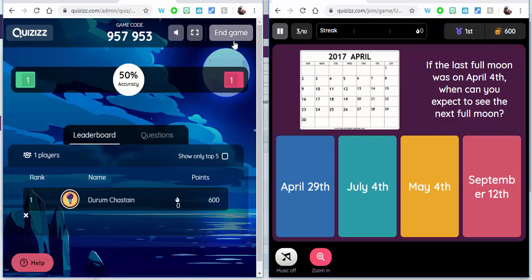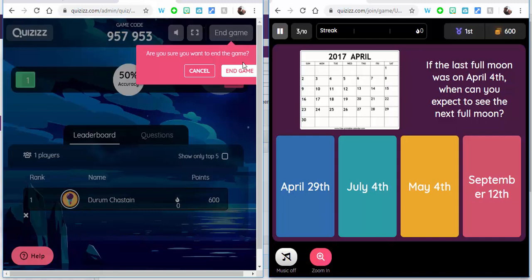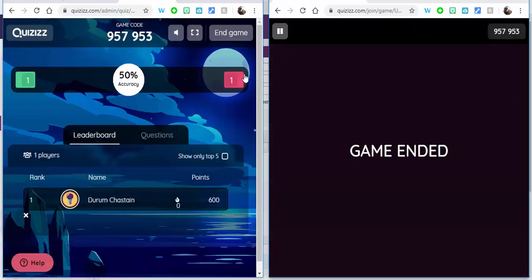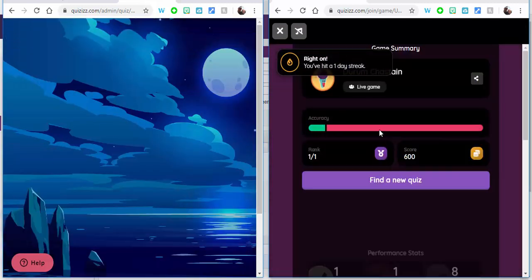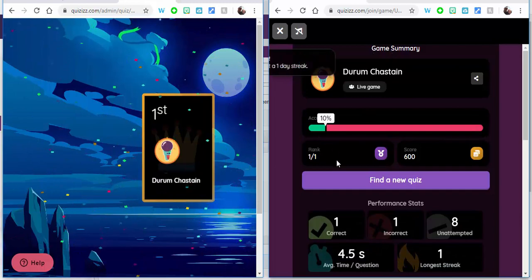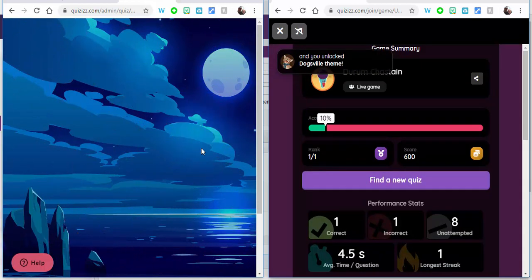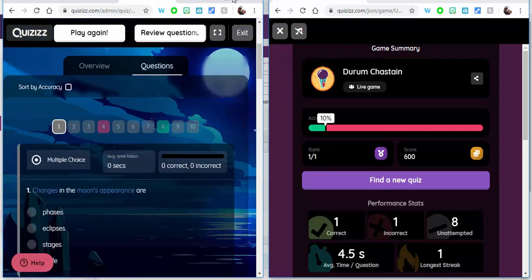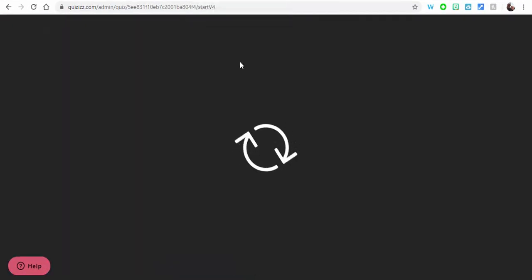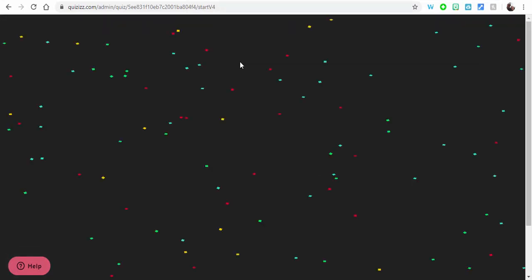But what I'm going to do right now is I'm going to end the game. And when I end the game from a teacher point of view, it shows you exactly what has happened. You know, they're in first place, which is nice, but there's only one person. So at the end of all the results, I'll show you guys this in a little bit more detail, what it does.